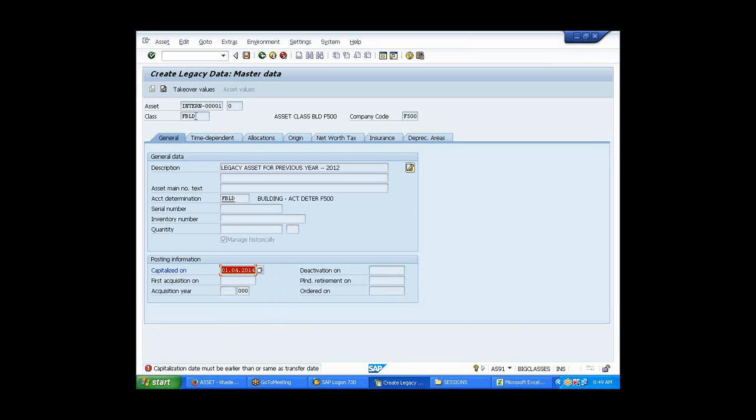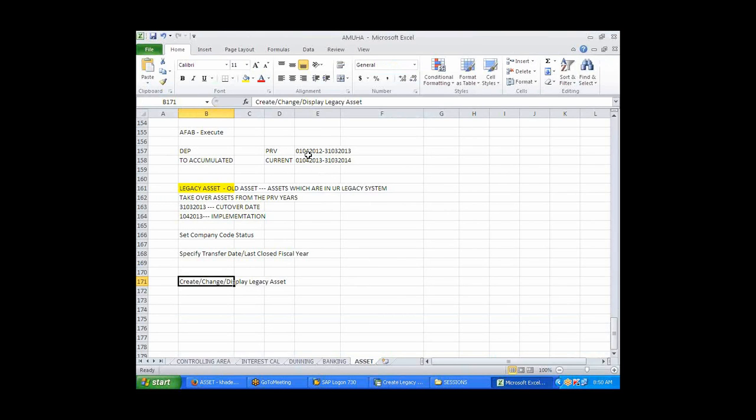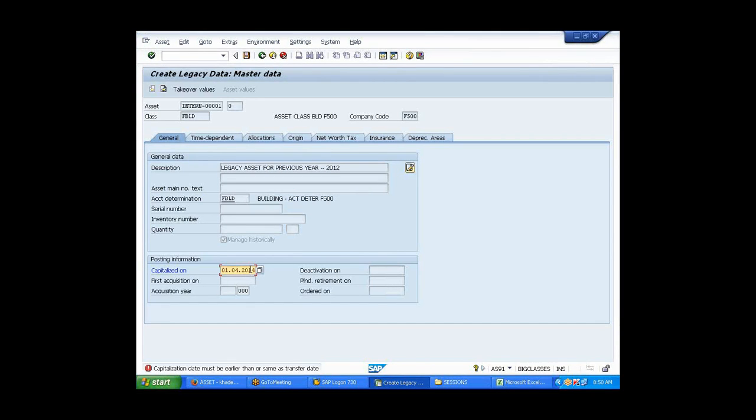Which asset are we trying to pull up? We are trying to pull up old assets, so you have to give the old date, not the current one. If the capitalized date is current or in the future, it throws an error. My previous financial year was 2012, so I should put 12. Now it should take. Okay, enter. It is gone, see?